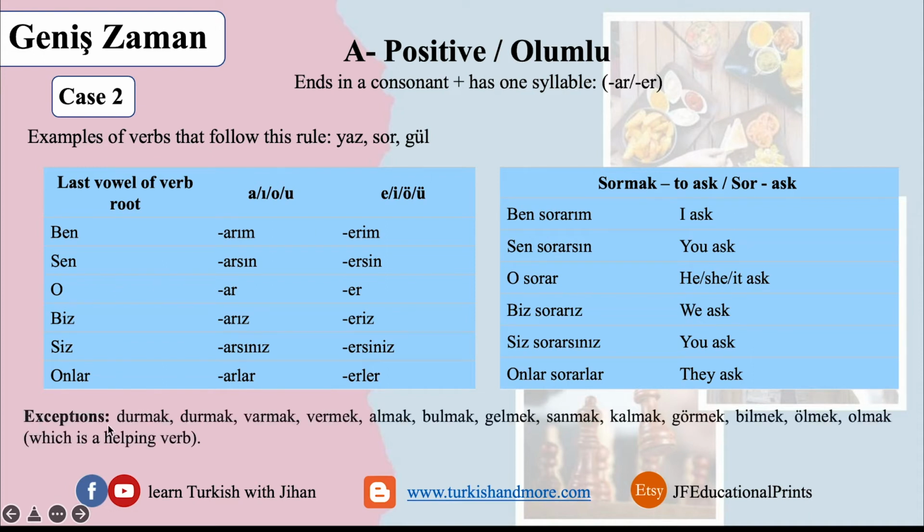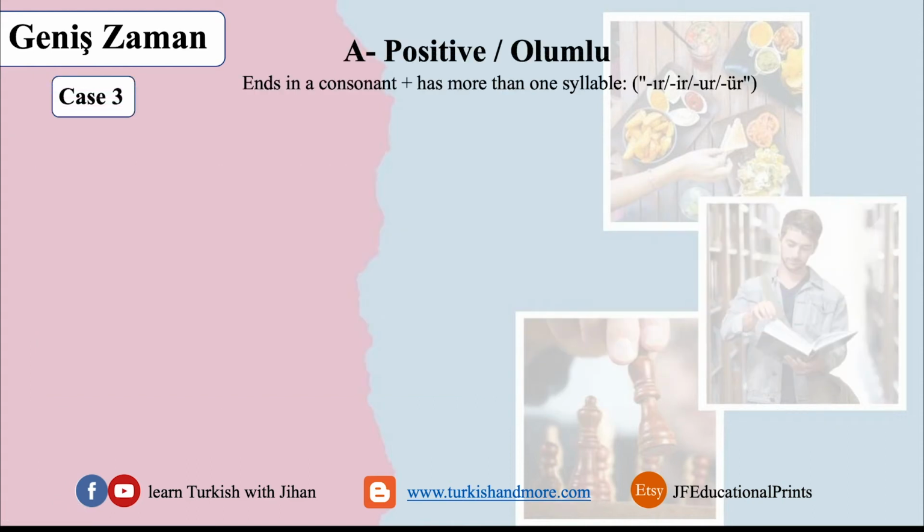Now we have some exceptions. These words or verbs are exceptions. We don't apply the same rule. Durmak, and here I've repeated it. Varmak, vermek, almak, bulmak, gelmek, sanmak, kalmak, görmek, bilmek, ölmek, olmak. These are exceptions. We have case 3, when it ends in a consonant but has more than one syllable. Not as the previous case, it's consonant and one syllable. No, more than one syllable, we add these additions.